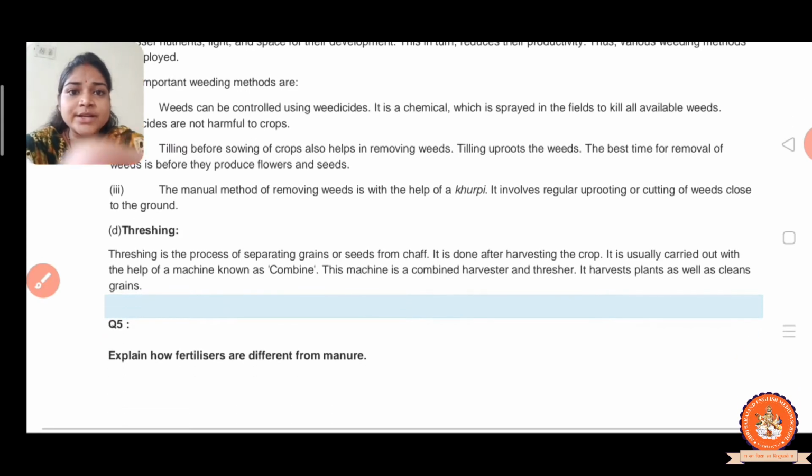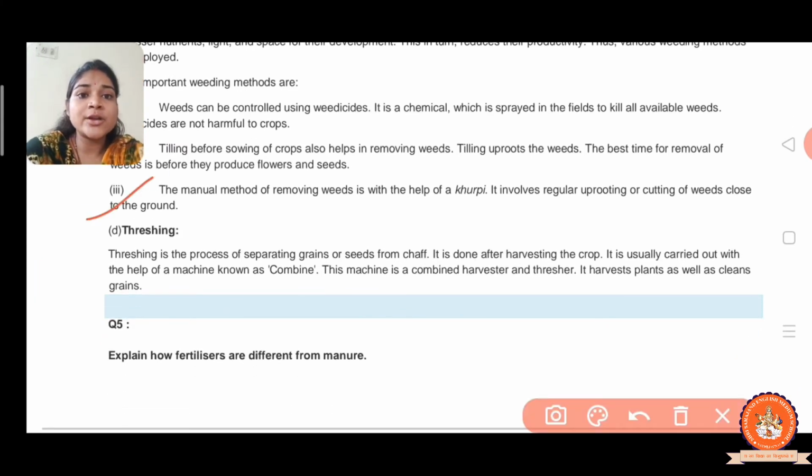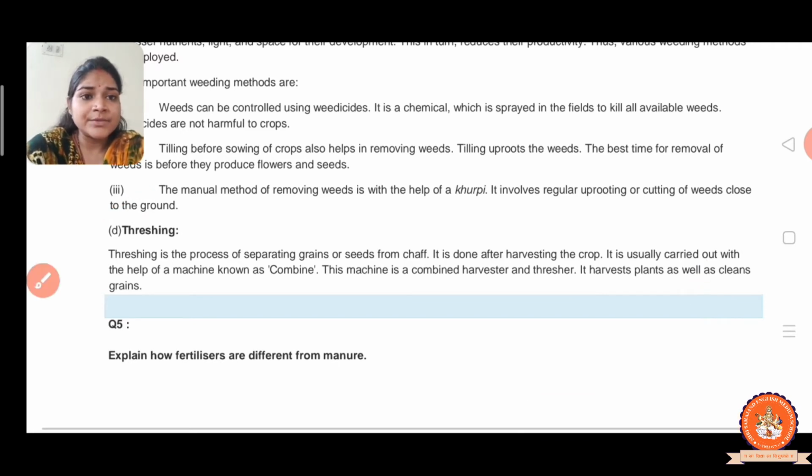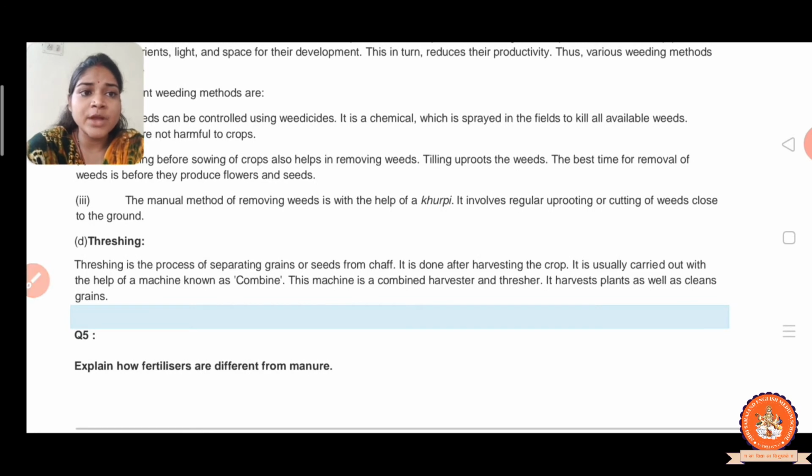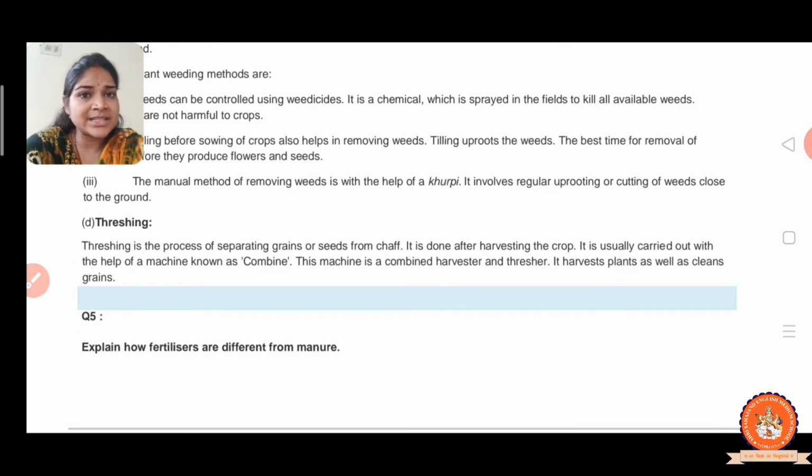Now the next method is the manual method, removing weeds with the help of a khurpi. The manual method means removing the weeds with the help of hand, right? It is done with the khurpi, and it involves regular uprooting or cutting of the weeds close to the ground, right? But this process is time consuming.